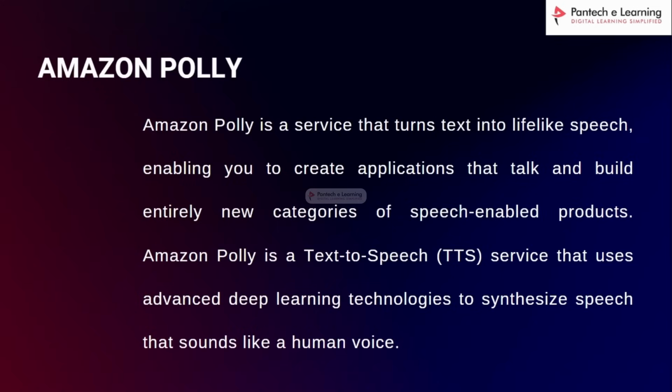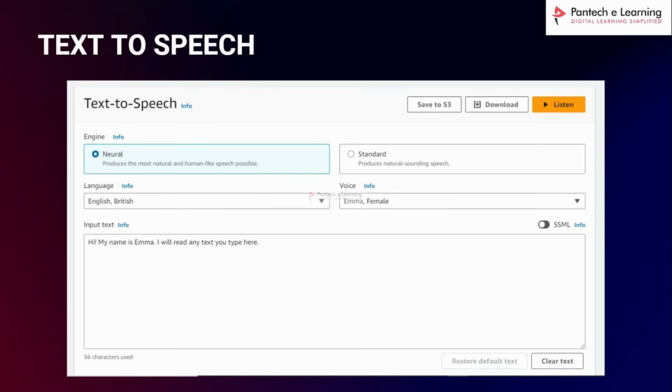And Amazon Polly is a text to speech service that uses advanced deep learning technology to synthesize speech that sounds like a human voice. They have their own Alexa, right? Amazon Alexa, the speech capability. So likewise they have some other voices too, and you can go and use this Polly to create text to speech. So we'll try that too.